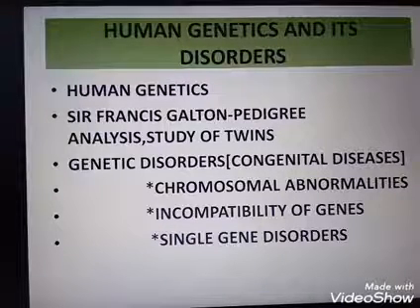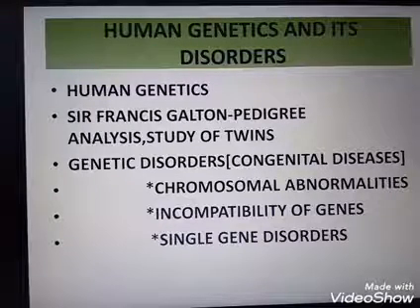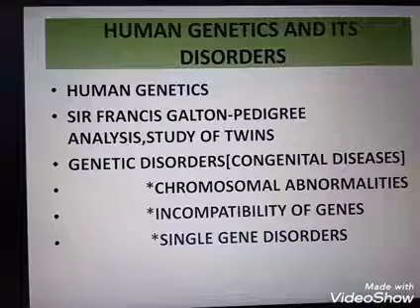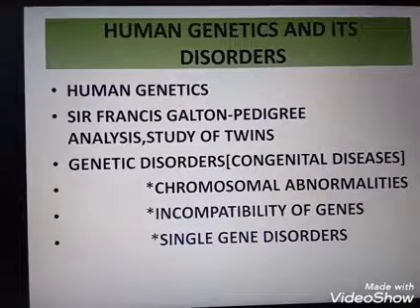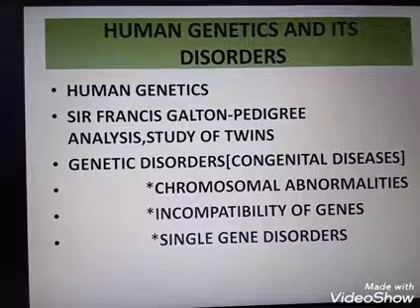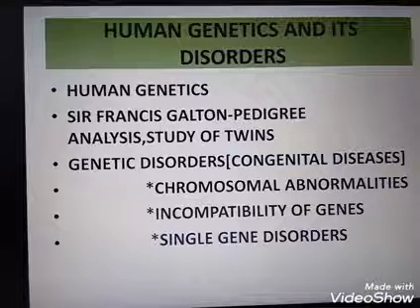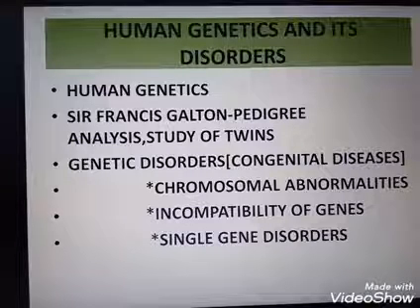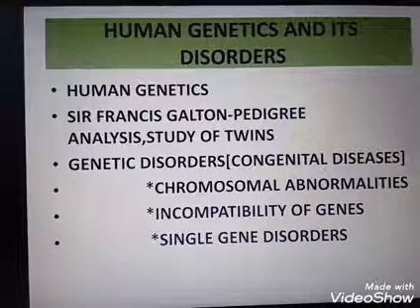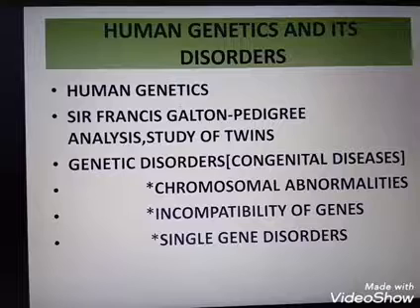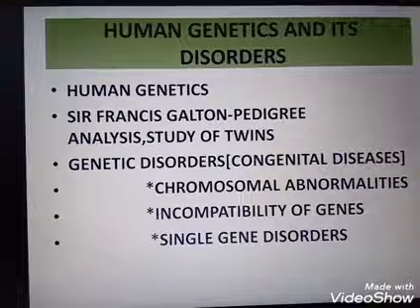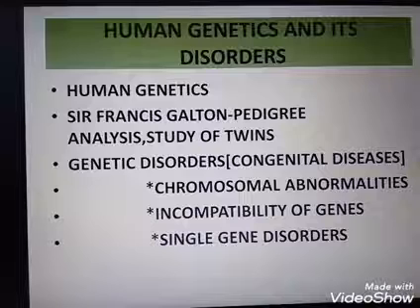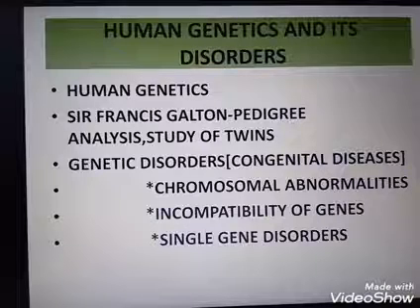Genetic disorders are classified into three main categories: first, chromosomal abnormalities; second, incompatibility of genes; and third, single gene disorders.